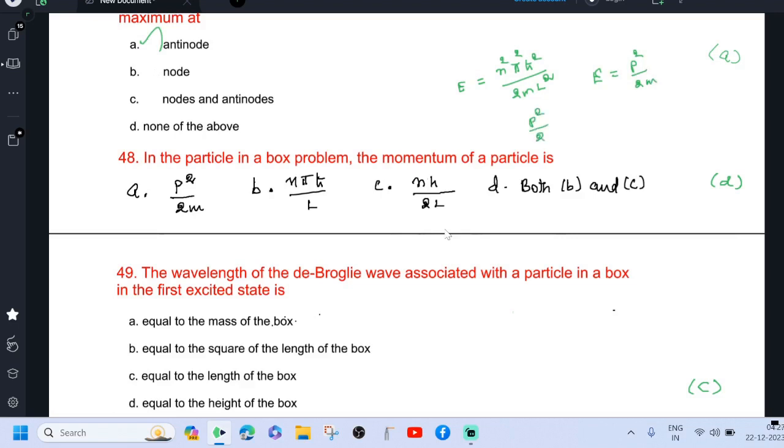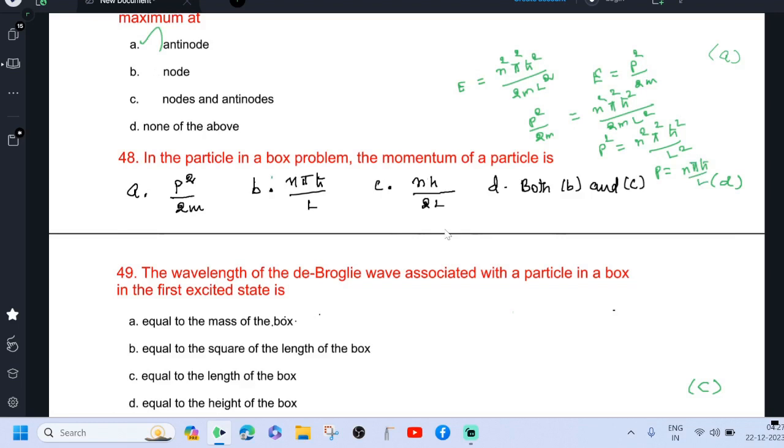So p square by 2m is equal to n square pi square h cross square divided by 2m L square. Therefore, p square equal to n square pi square h cross square by L square. Then p equal to n pi h cross by L. So option B is correct.